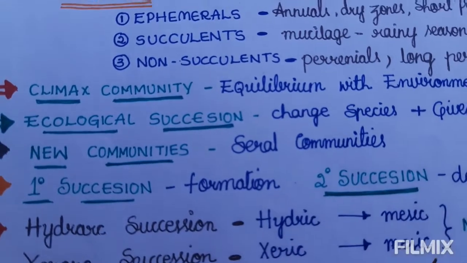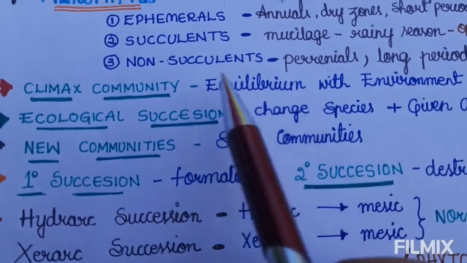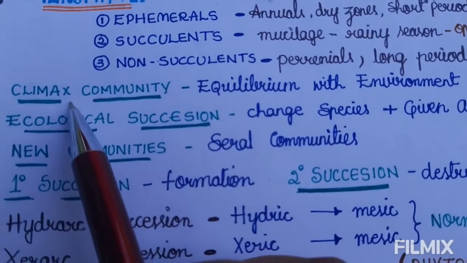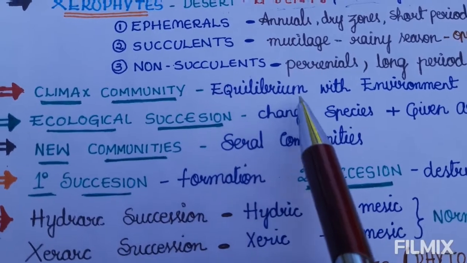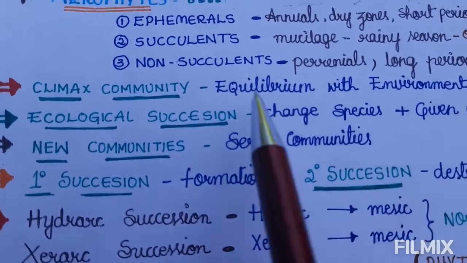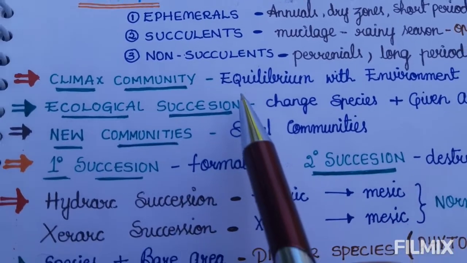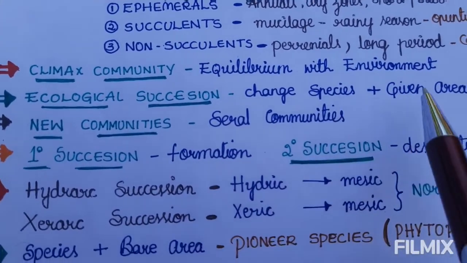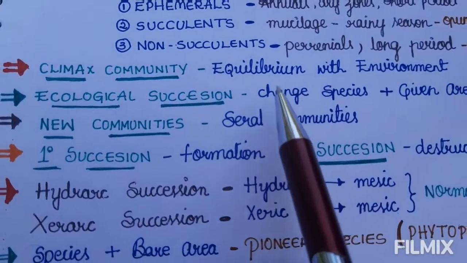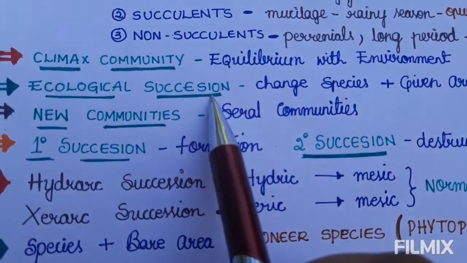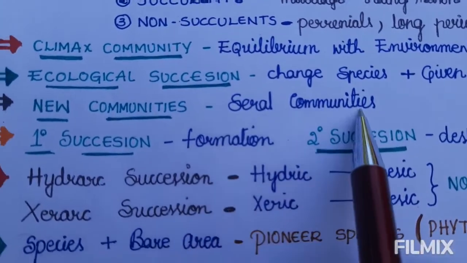Climax community means a community in equilibrium with the environment. Climax means environment, and the community that is in equilibrium with the environment is known as a climax community. Ecological succession means when the species change in a given area, we call it ecological succession. New communities are also known as serial communities.